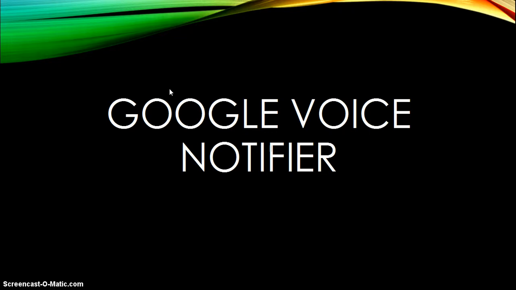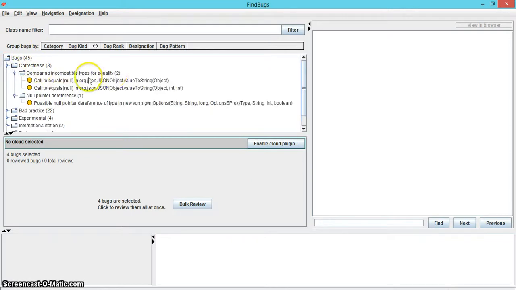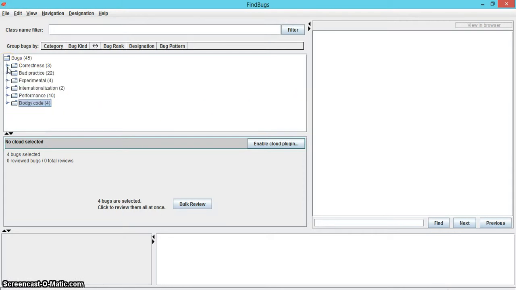This is a tray notifier for Google Voice, which lets the user know when they have unread text messages or unheard voice messages. The correctness category has 3 errors, with 2 errors under the subcategory comparing incompatible types for equality, and 1 under null pointer dereference. We have explained the meaning of both of these errors in the podcast.